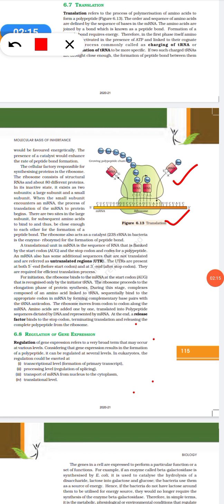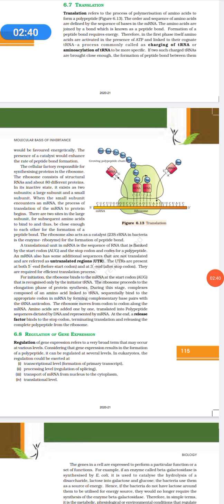An mRNA also has some additional sequences which are not translated, which is the UTR, the untranslated region. These untranslated regions are present at the 5' end before the start codon and the 3' end after the stop codon. They are required for an efficient translation process.